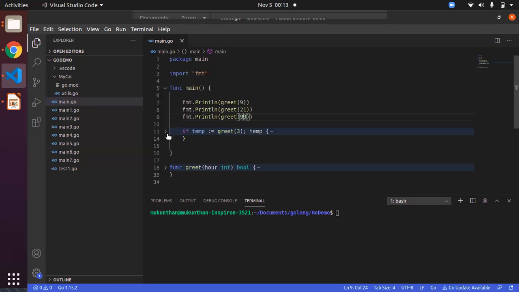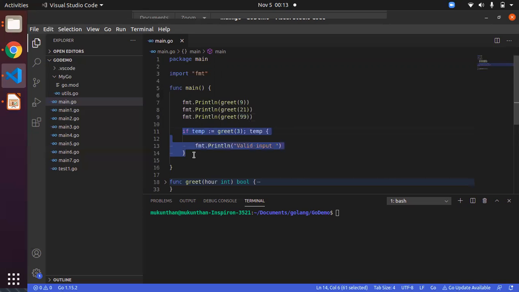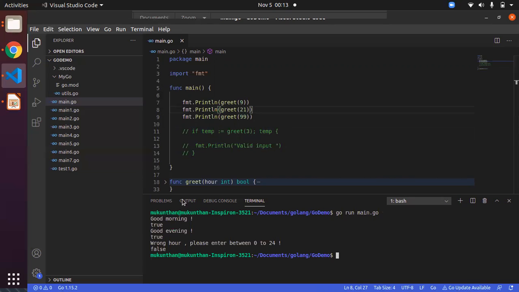As of now, I will ignore this if-else block that we are going to discuss, so I will comment this out and run only the remaining code. Go run, the file name is main.go. Here you can see for greet 9 we are getting good morning and true, for greet 21 we are getting good evening, and for greet 99 we are getting wrong hour, please enter value between 0 to 24, and the return value is false.